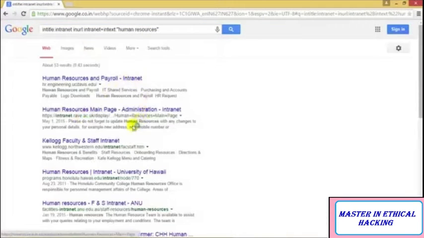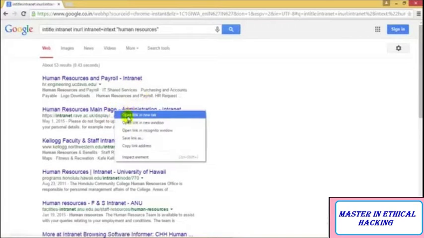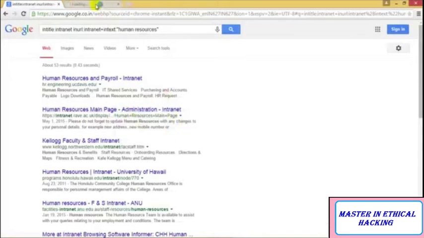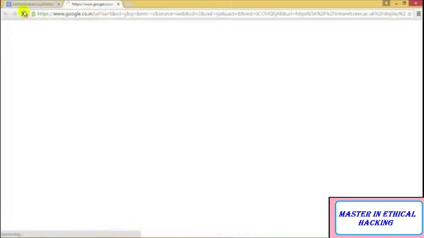So these are the intranets for those companies, and normally we should not be able to access this, but maybe they have not used their firewall properly, and that is how I can access their specific information.